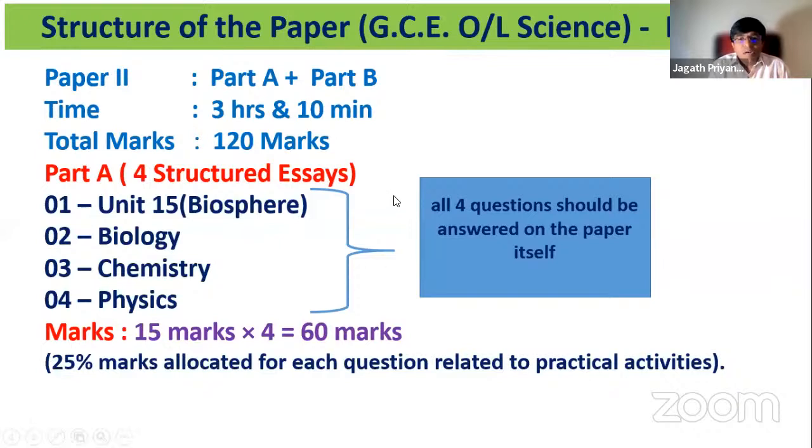The total time for part 2 is 3 hours and 10 minutes. Why 10 minutes? That is additional reading time, to select the essay type questions. For the compulsory questions, nearly 25% comes from practical related questions. That means in your textbook, when you go through any lesson, you will find an activity part, for example grade 10 chapter 1, activity 1.1. You have to pay more attention to those activities because structured essay type questions can be raised from those areas. And in part B, there are 5 essays.